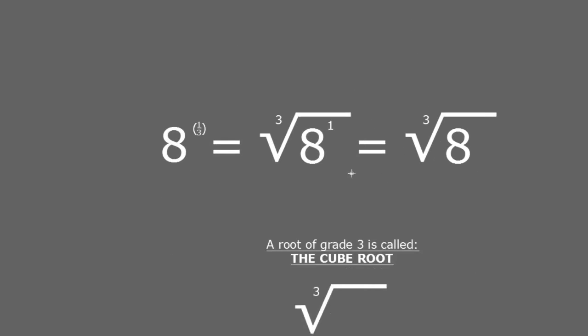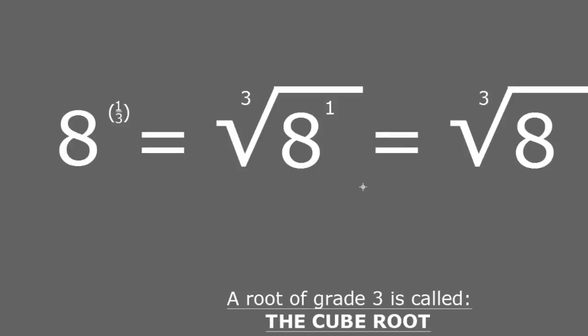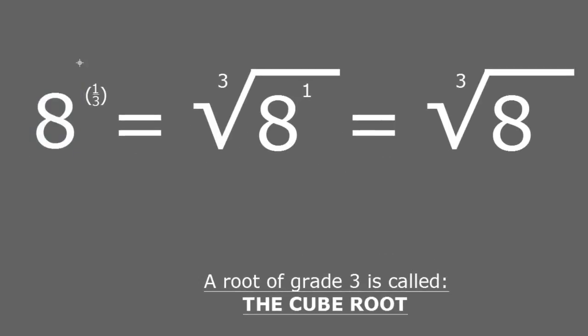Now let's do another example here. The base number now is the number 8, and the exponent is 1/3, 1 over 3. So we do the same thing. First, we draw the radical sign, and the base number becomes the radicand. It goes inside of the radical sign. The numerator is going to become the exponent of the radicand. So only the 1 becomes the exponent of the 8, which is inside of the radical sign. And the denominator of that fraction, the fraction that is the exponent, is going to become the grade of the root. So you see now that the root, the radical sign, has a grade of 3.